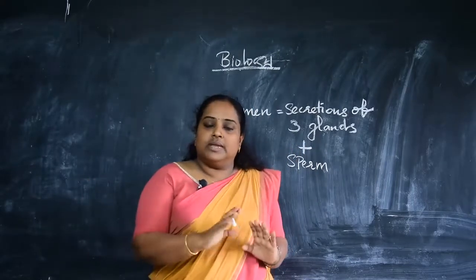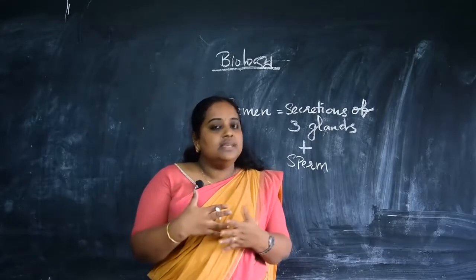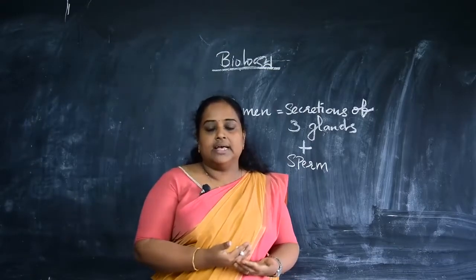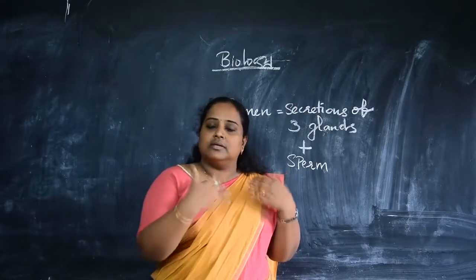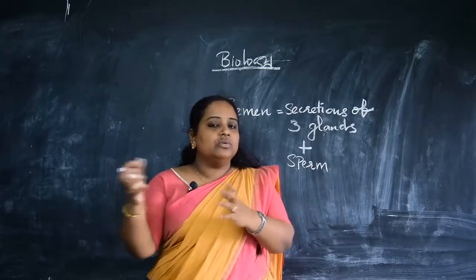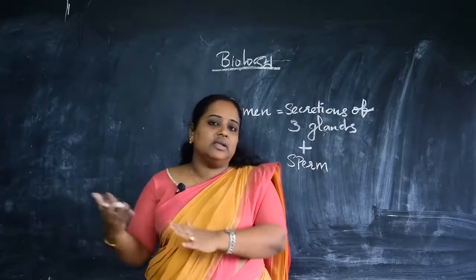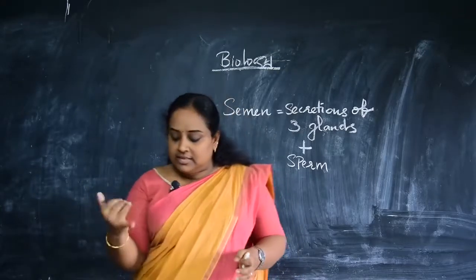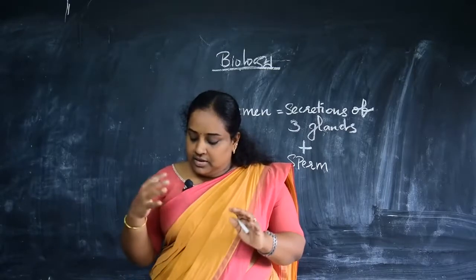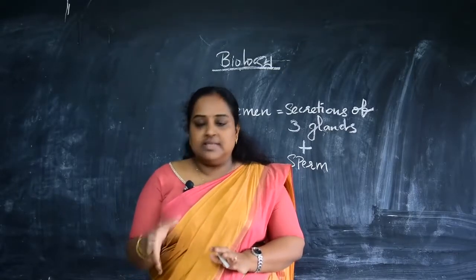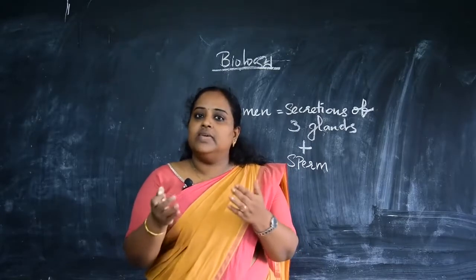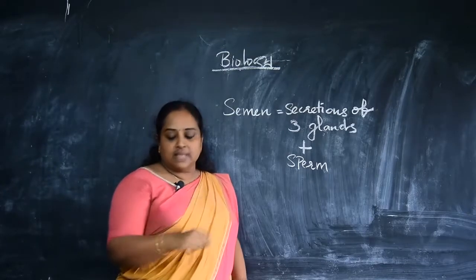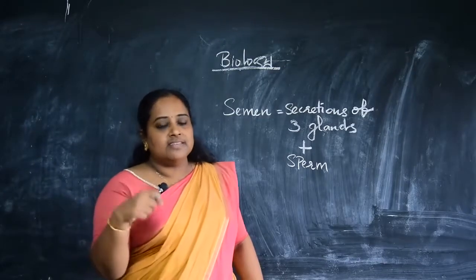And what we have to remember here is, as we have seen the accessory glands, in the same way there are accessory ducts also, like accessory sex ducts, or ducts that help in carrying, transfer and ejaculation of the sperm. So what are these ducts? They are rete testis, vasa efferentia, epididymis and vas deferens. We discussed epididymis and vas deferens in detail, and the others are rete testis and vasa efferentia.